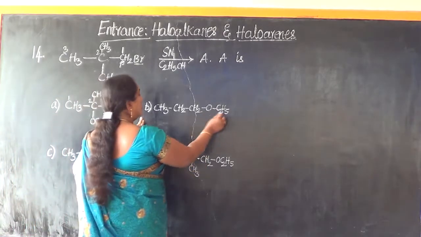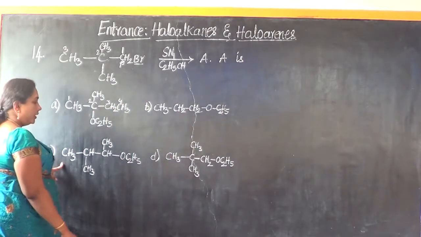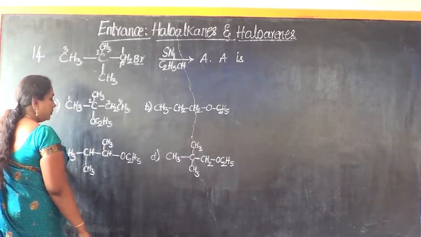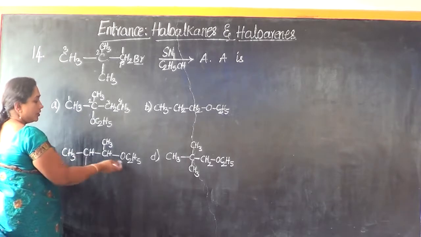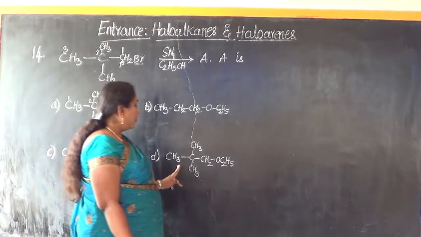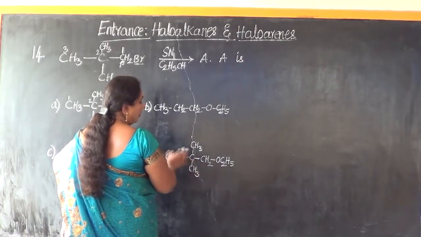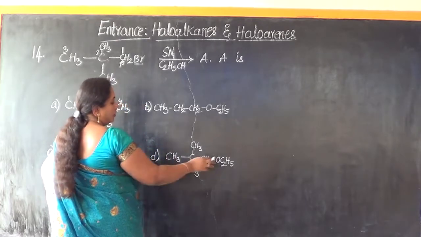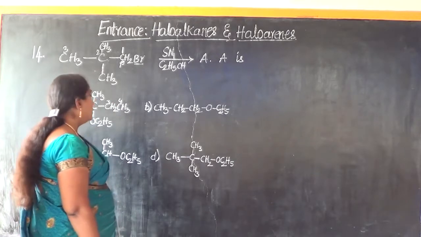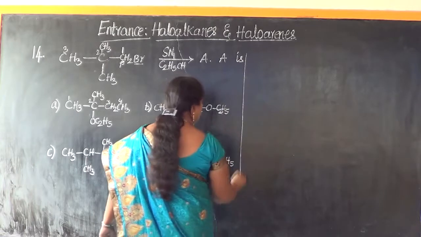Option B. Again it is ethoxy propane. Then this will be ethoxy 1,2-dimethyl propane. And what about this? Again it's ethoxy 2,2-dimethyl propane. Of the 4 options given to us, which will be the correct answer? Let us look into all the possibilities.